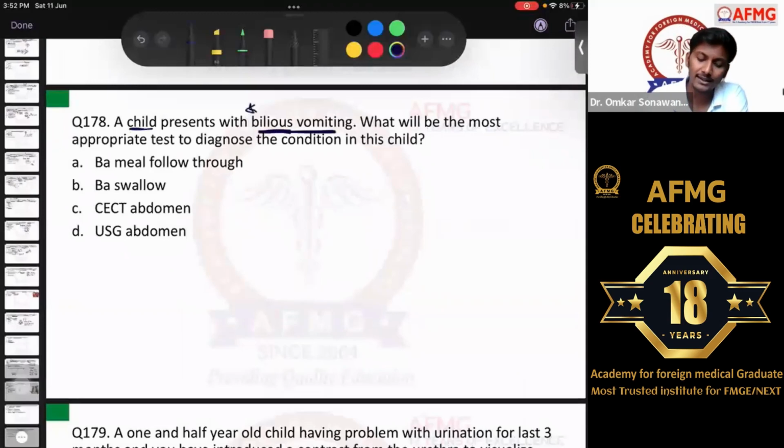Or if bilious vomiting, that means the obstruction is somewhere at the level of the intestine, whether it is at the level of the duodenum or the jejunum, or maybe in the ileum as well. So therefore, the child is presenting to you with bilious vomiting. What is the most appropriate test to diagnose the condition in this child?